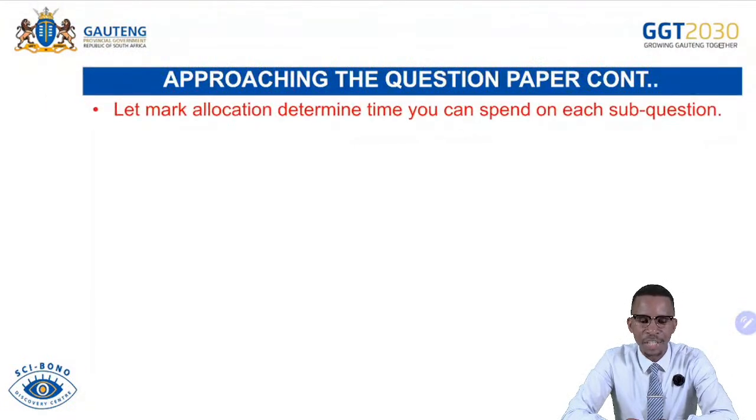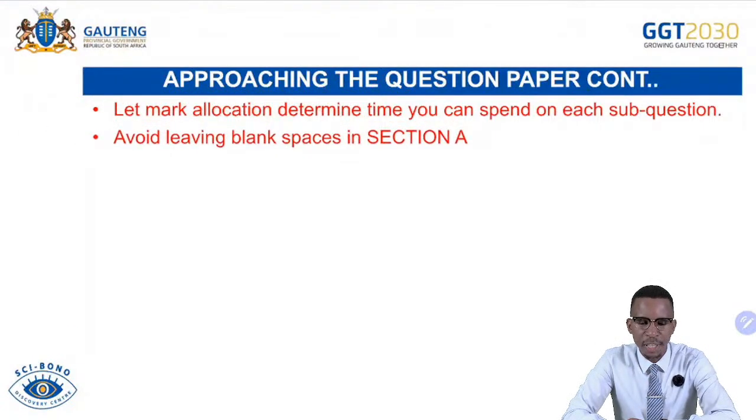Let mark allocation determine the time that you spend on a given question. It is very important that if they say list or identify, you spend less time, because you know the answer is worth 1 mark. If the question requires you to discuss or briefly discuss for 8 marks, then you can spend a little bit more time. But it is also very important not to sleep on the question, because if you do, you will never complete your paper. Trust me, you will complain after that.